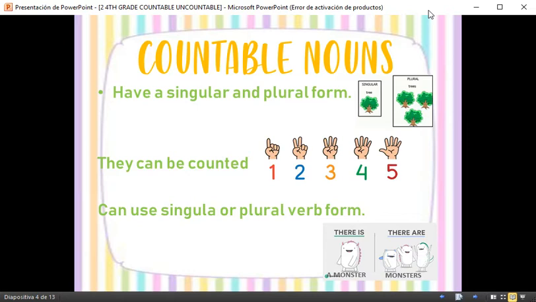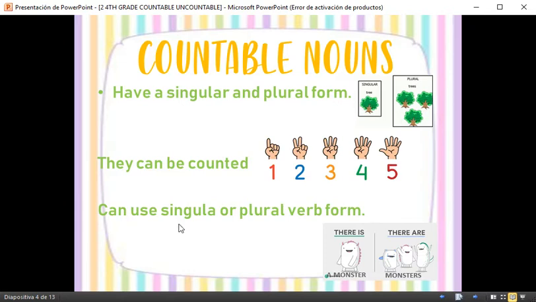For example, tree is singular, only one, or trees is plural. Okay. Next characteristic, they can be counted. So this means that you can use numbers with them. 1, 2, 3, 4, 5, etc.